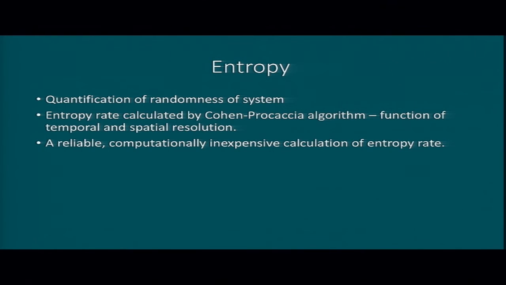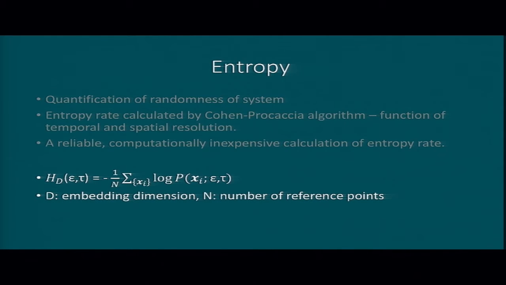Looking at the information content of our system, entropy is a quantification of the randomness of the system. We're interested in how, depending on how much of the system we're viewing, that affects how much information we get from measurement. So we use the Cohen-Procaccia algorithm to calculate the entropy rate. This is a function of temporal and spatial resolution. It's a computationally inexpensive method.